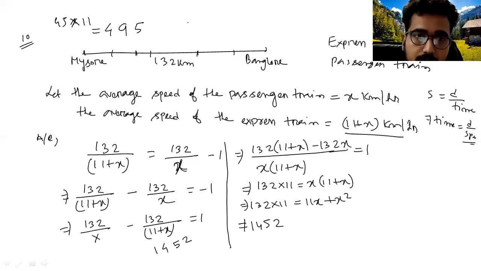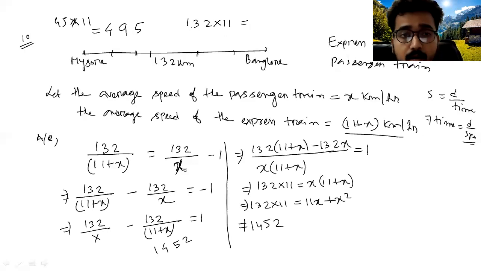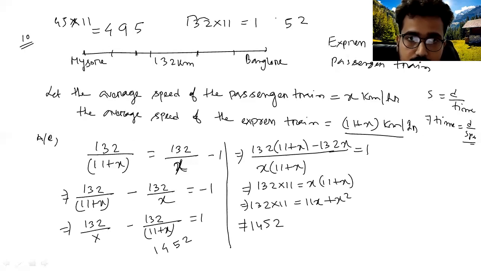In the same way, here we have to multiply 132 into 11. So first you have to write down the first and the last digit of 132. So 1 and 2. Then go on adding the terms from your right hand side to left hand side. 2 plus 3, so 5. Then 3 plus 1, so 4. So 132 into 11 will be 1452.